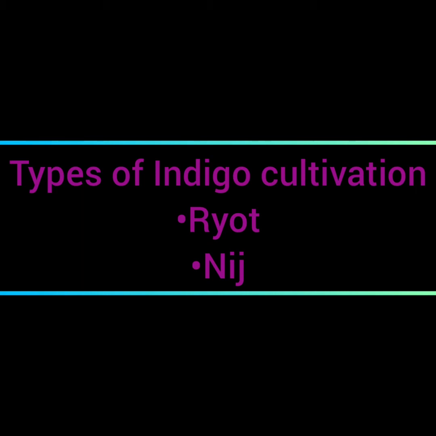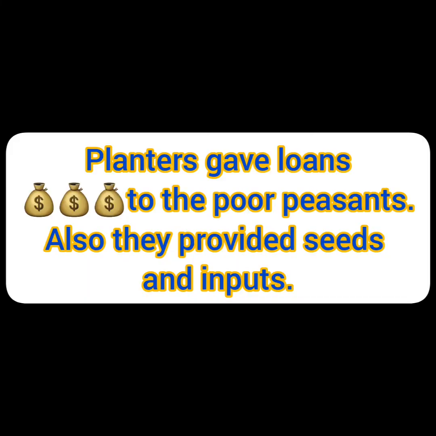There were two kinds of systems, Ryot and Nij. In the Ryot system, the planters entered into an agreement with the peasants. The planters gave money in advance to the peasants at a low rate of interest. They gave them seeds and tools and told the farmers that they had to grow indigo and take care of the crop. So the planters only provided seeds, tools, and money in advance at a low rate of interest, and in return the farmer had to look after the crop.